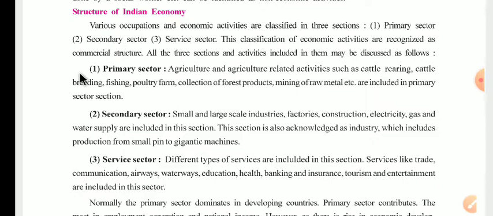Now, continuing, our next topic is the structure of Indian economy.